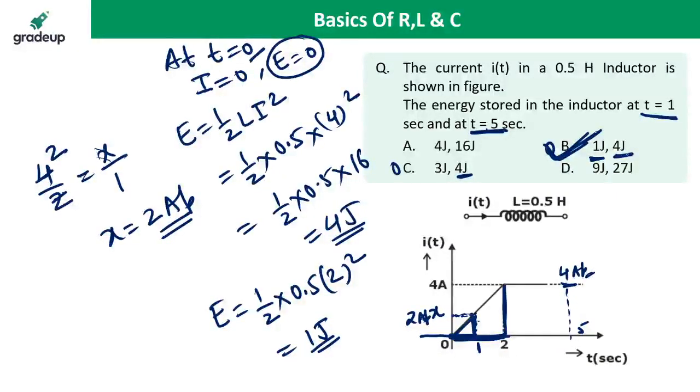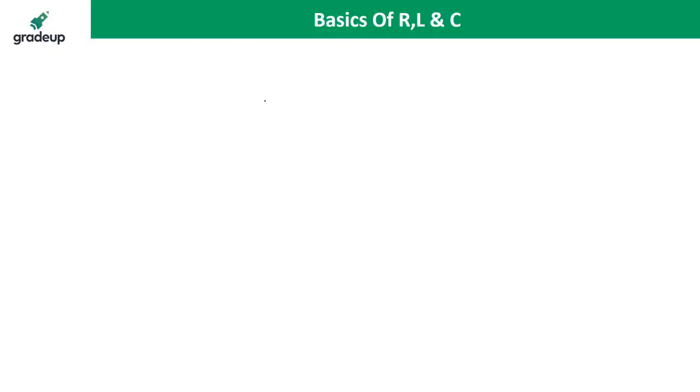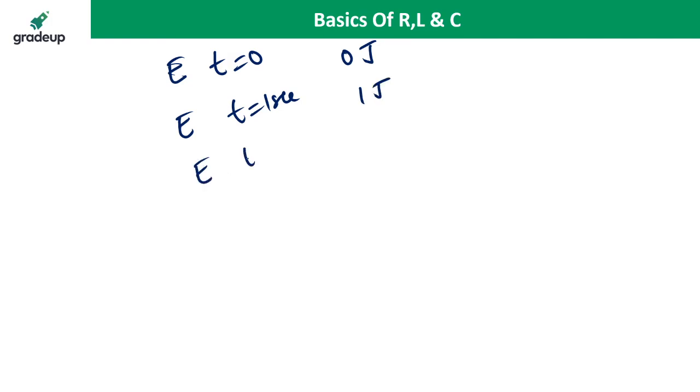The final energy stored in the inductor is 4 joule. At t equal to 1, energy stored is 1 joule. At t equal to 0, energy stored is 0 joule. So energy stored at t equal to 0 is 0 joule, at t equal to 1 second is 1 joule, and beyond t equal to 2 it is 4 joule. These are the answers of this question.